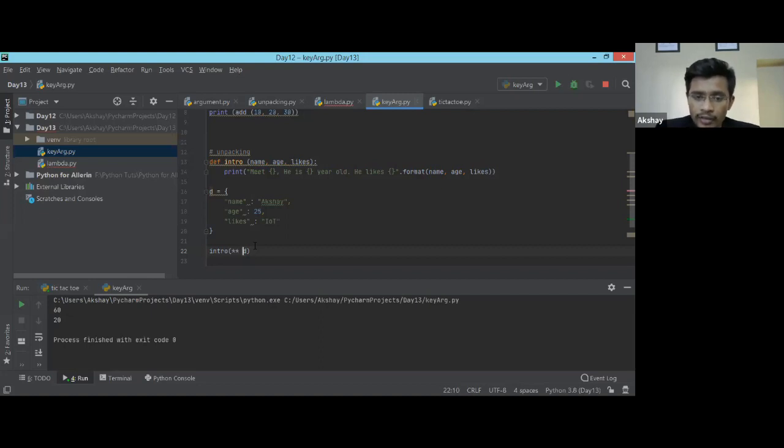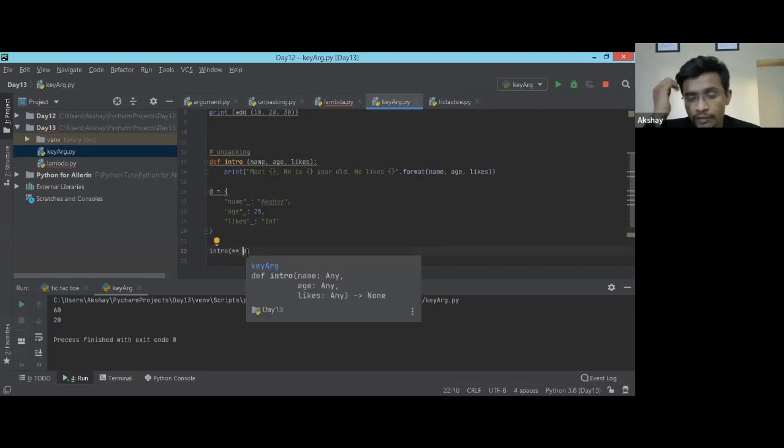There is no surety that arguments will be in this particular sequence. So it is good practice to use this method, which packs the variables and then unpacks them in the function.